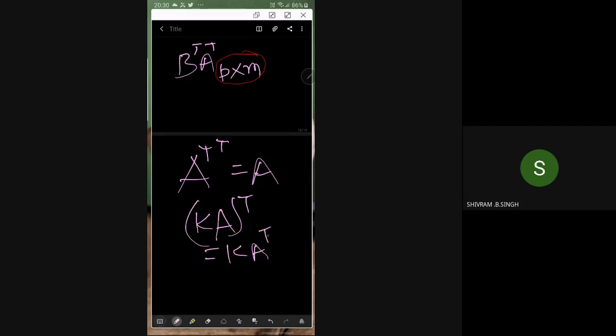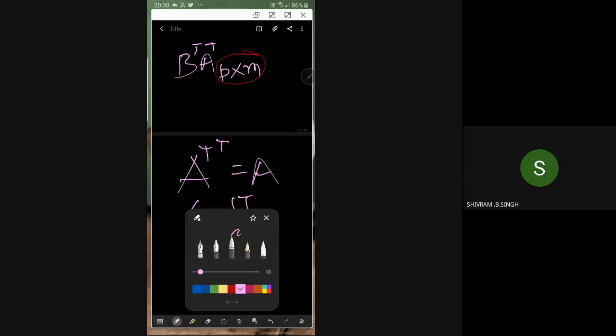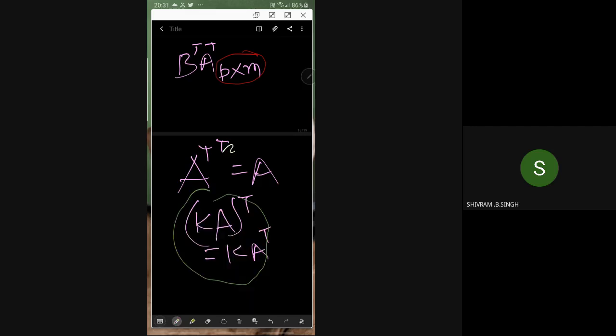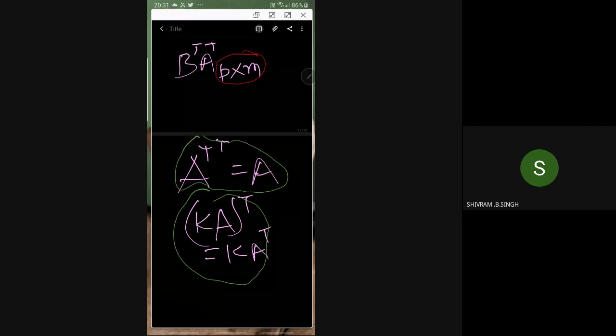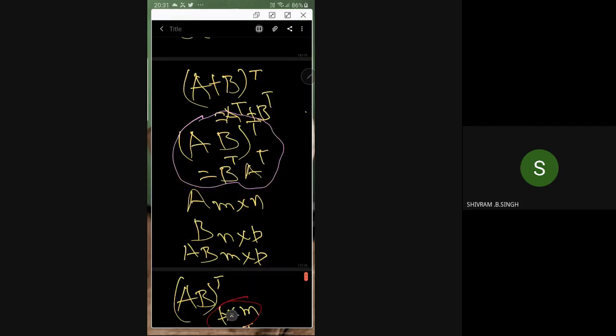So now see how many properties are there. Important properties. This is one important property. This is another important property, second property. When it comes to transpose, the third one is one more property. This is third one. This is fourth one. So you have four properties involving transpose. Fine.